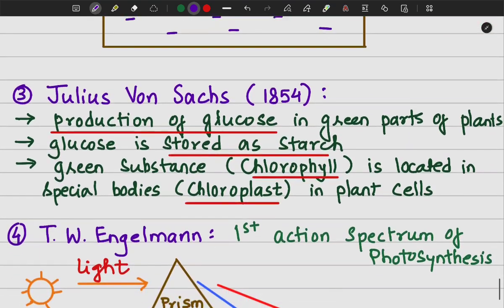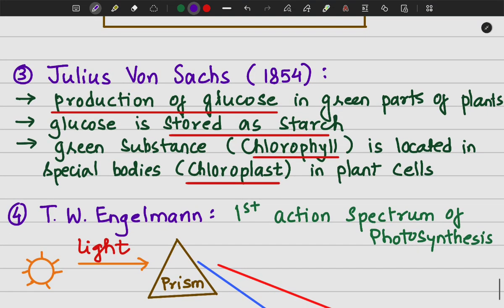Then Julius von Sachs proved that glucose is produced during photosynthesis inside the green parts of the plant, and it is stored as starch. He also indirectly confirmed the presence of green substances in special bodies, and he was talking about chlorophyll and chloroplasts, which were not discovered at that time.